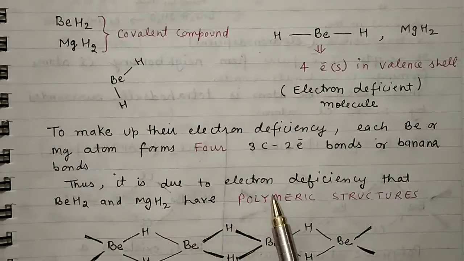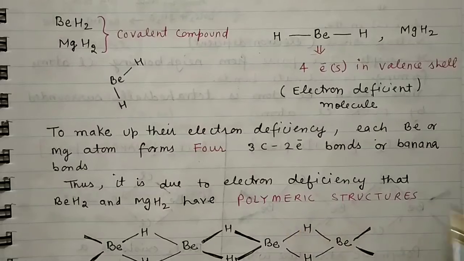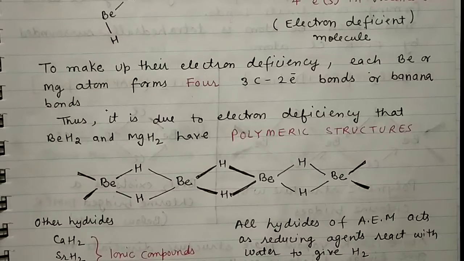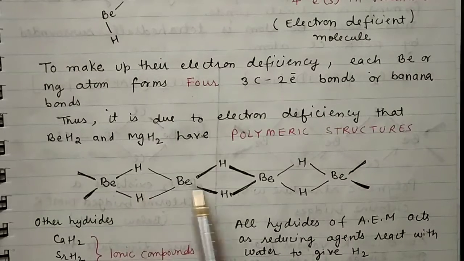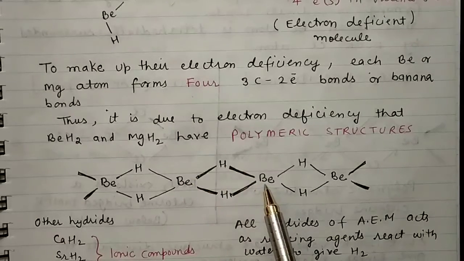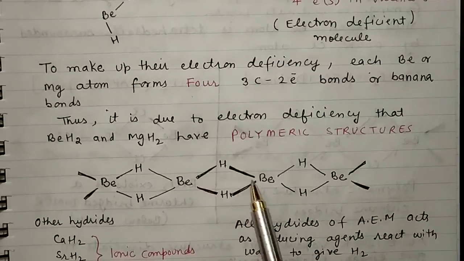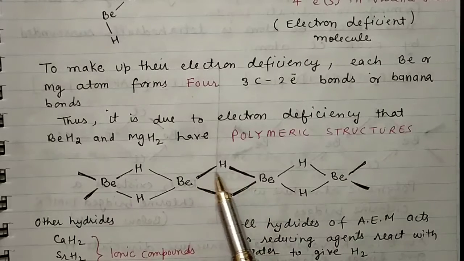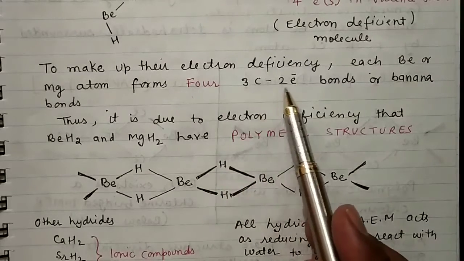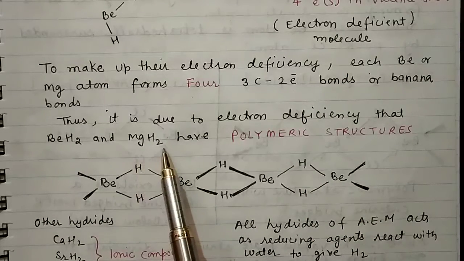Thus, it is due to the electron deficiency that BeH2 and MgH2 have a polymeric structure. You will see the polymeric structure of beryllium hydride and magnesium hydride here. In the Be-H-Be bridge, these are 3-centered bonds with 2 electrons. These 2 electrons are shared among the 3 centers. That's why this type of bond is called a banana bond, a 3-centered 2-electron bond. It has been observed in the case of BeH2 and MgH2.